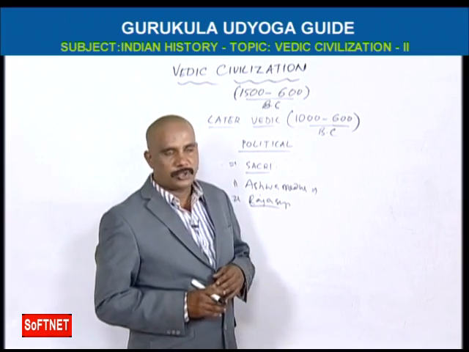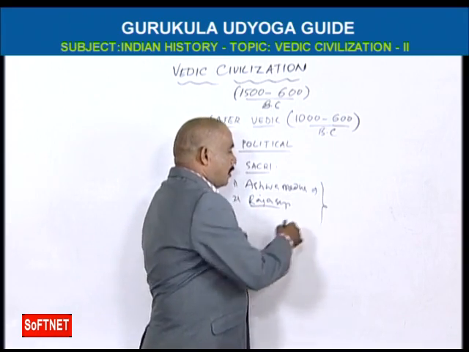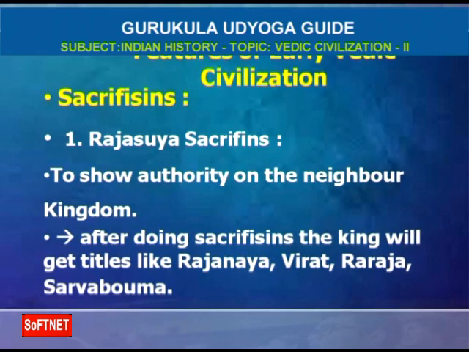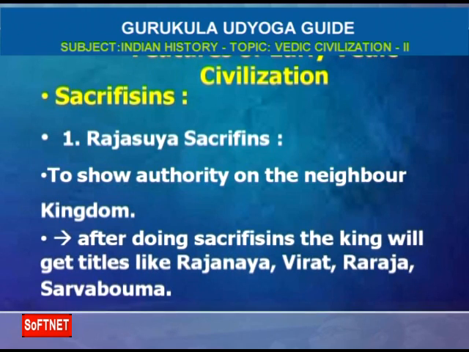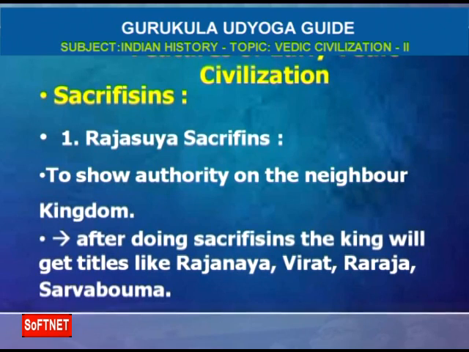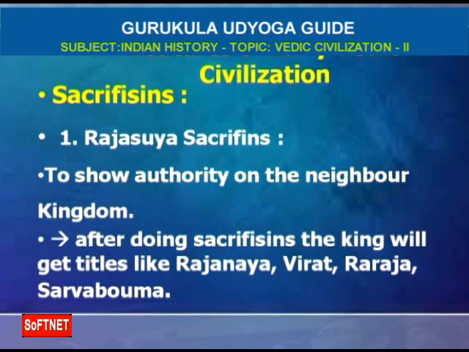So here the kings have to do sacrifices and they will get titles like Samrat, Ekrat, Sarvabhauma, Virat, Raraja.